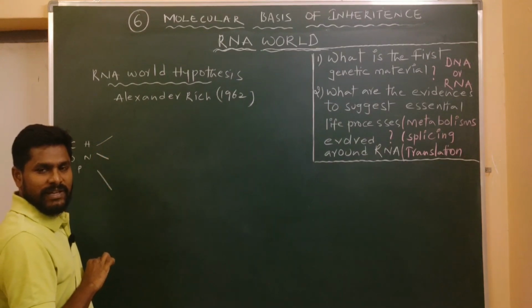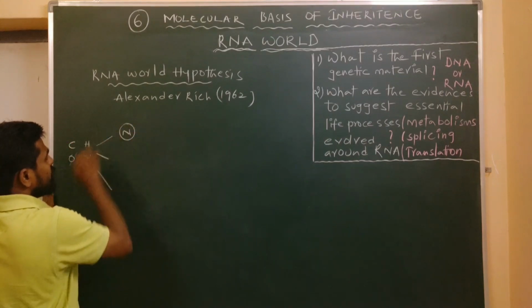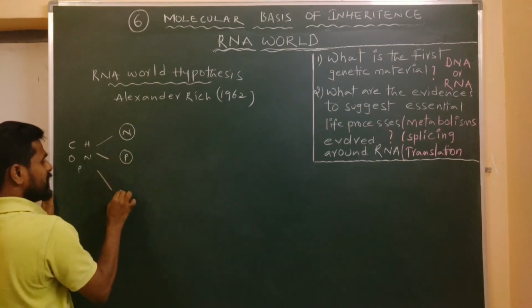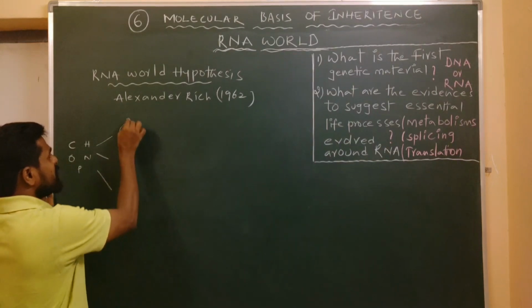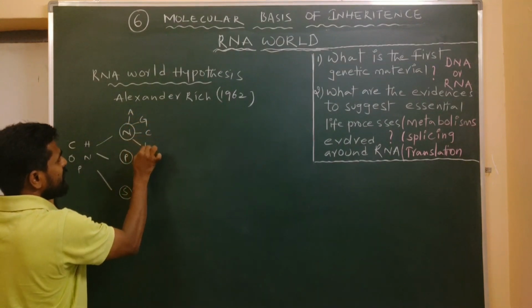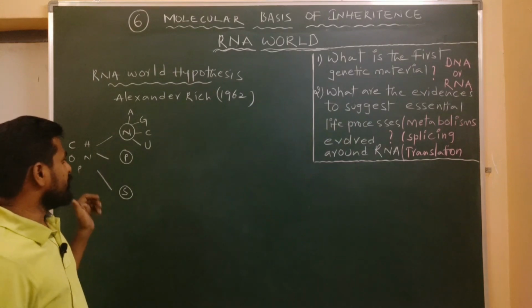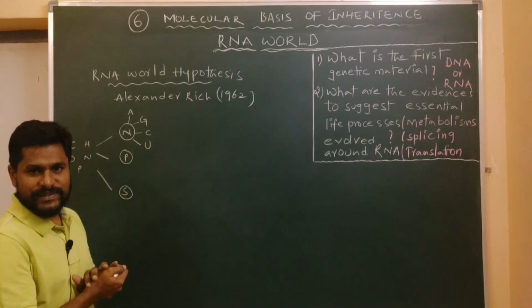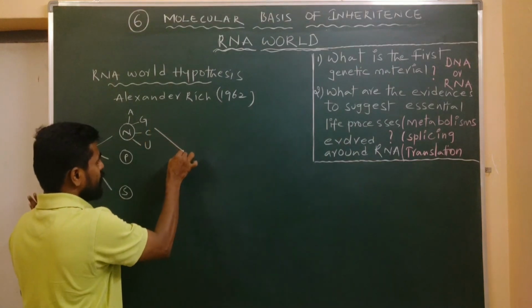You know very well the 3 components of nucleotides: nitrogen base, phosphate groups and pentose sugars. The first formed nitrogen bases are adenine, guanine, cytosine and uracil. Later in the process of evolution, these 3 components were able to bind with each other to form